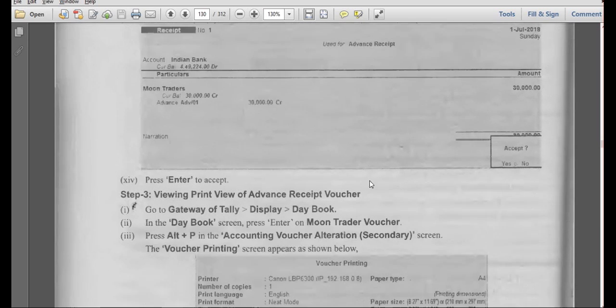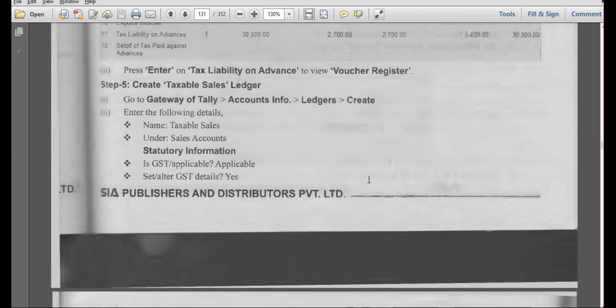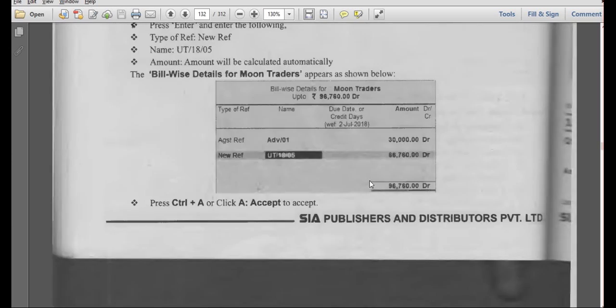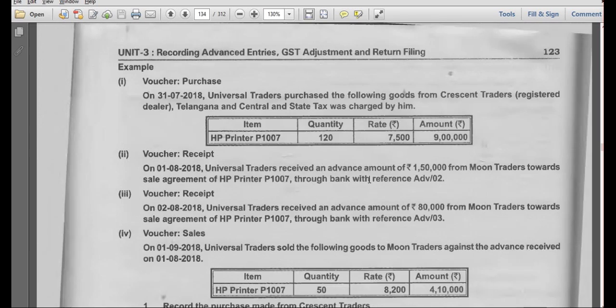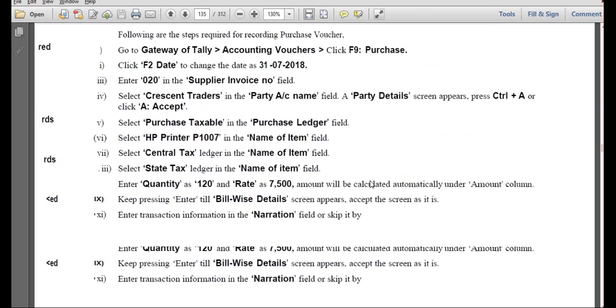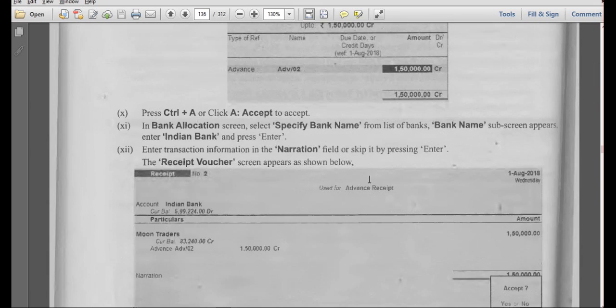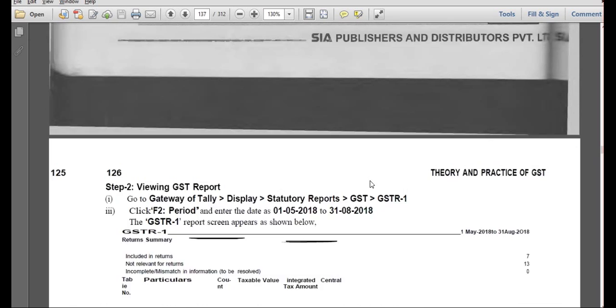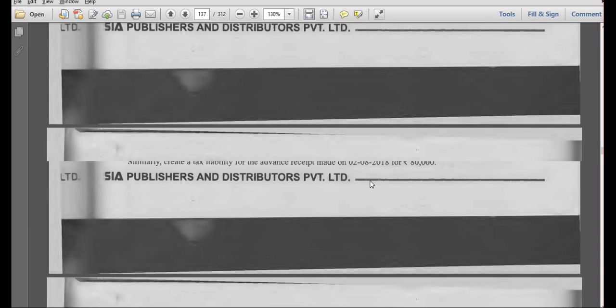When we are doing purchases and sales, whether the tax amount is included in the advance or not, all these are the things we are going to discuss. In this unit that will be the last topic, I think. Advance receipts for sales, previously we did purchases. Cess and advances are the two topics left in this unit. So we'll discuss them in the next class.